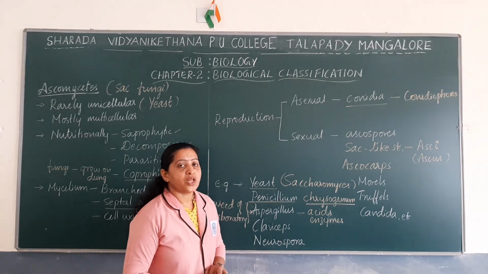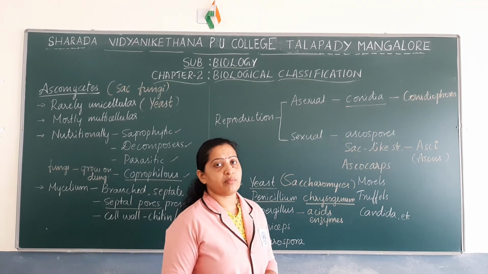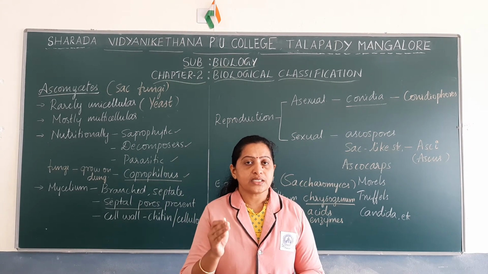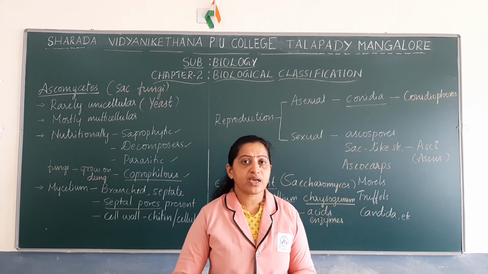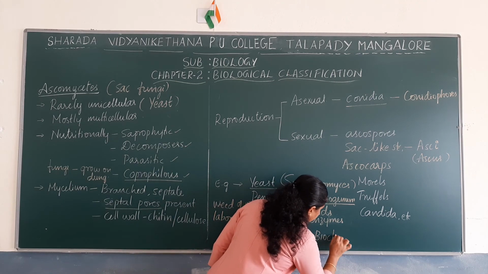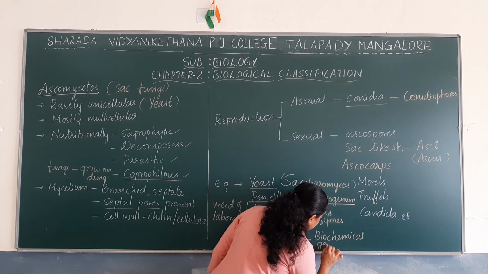Next, Neurospora. Neurospora is a fungus which is commonly used in biochemical studies, especially in genetic studies. Neurospora is a type of ascomycete which is extensively used in biochemical and genetic studies.